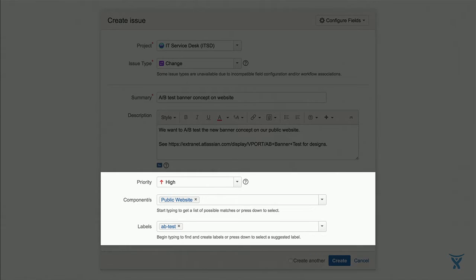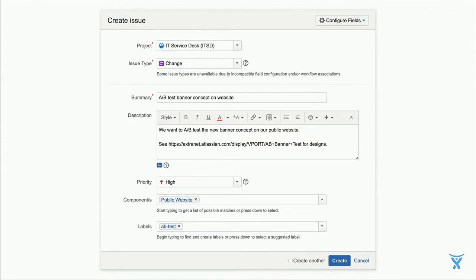And there's more fields in there, like the priority. I'm sure you guys are used to getting everything coming in as high priority. And we've got the component, so it's tagging the issue with the high-level category that it belongs to, so public website. And we've got the optional label of A/B test. So there's a bit of data in there, both structured and unstructured. And admins can use this data for their own smarts by defining rules for issue assignment.